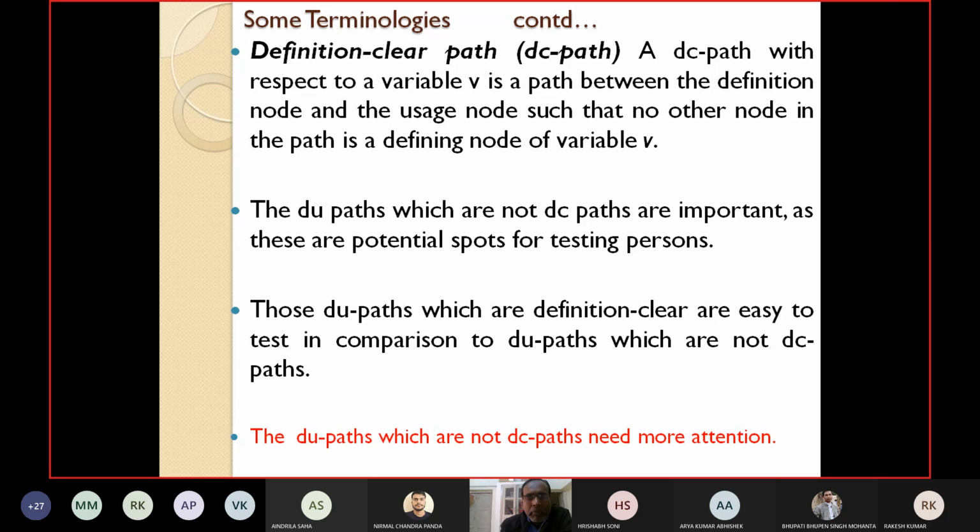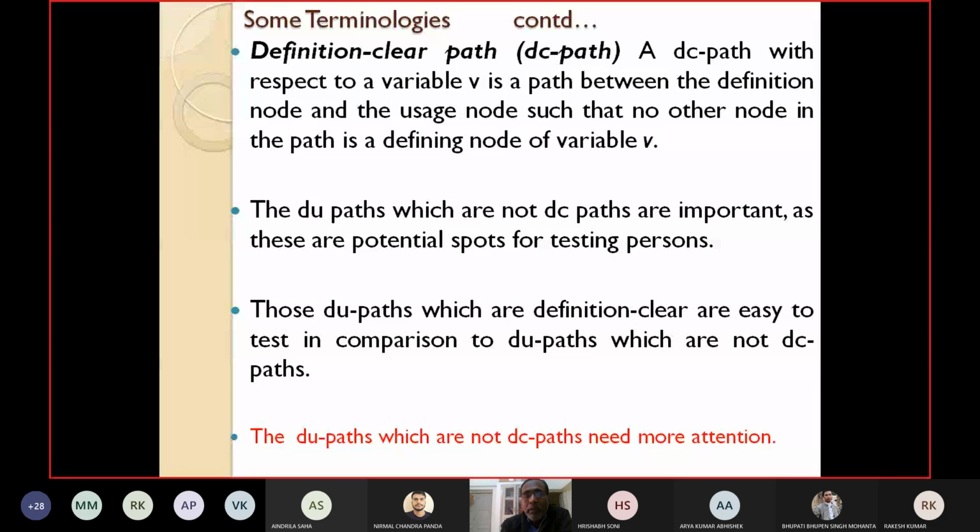Those DU paths which are definition clear paths, which are DC paths, are very easy to test because you just have to check whether any redefinition is there in between or not, in comparison to the DU paths which are not DC paths. They are very difficult to test, and hence we have to give more attention to the DU paths which are not DC paths because they are the sources of errors. It is very difficult to test them.